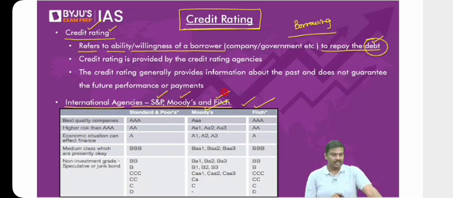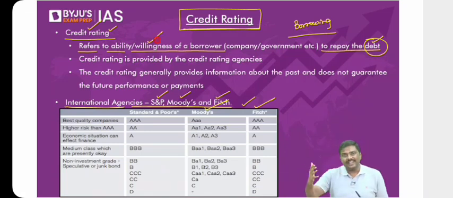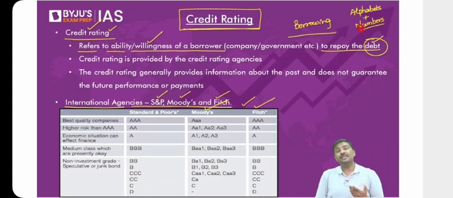Right? Moody's and Fitch. Now, whenever I say credit rating, the credit rating in simple terms is a representation. It is a representation of willingness or the ability of the borrower to repay the money. Now, how do we represent it? Either only alphabets are used, or a combination of alphabets plus numbers are used. It is either represented only in the form of alphabets, or it is also represented in alphanumeric form.